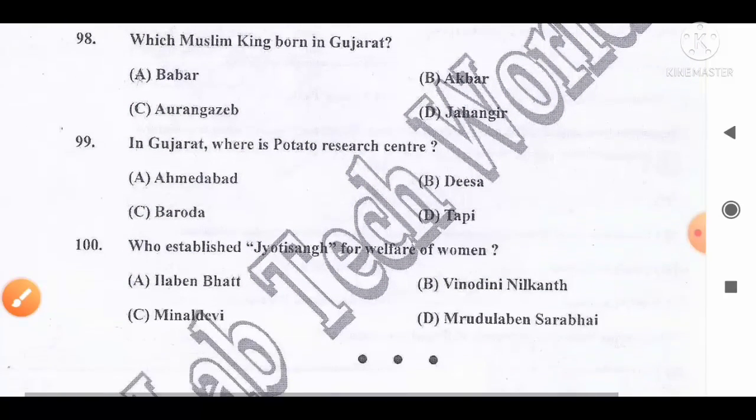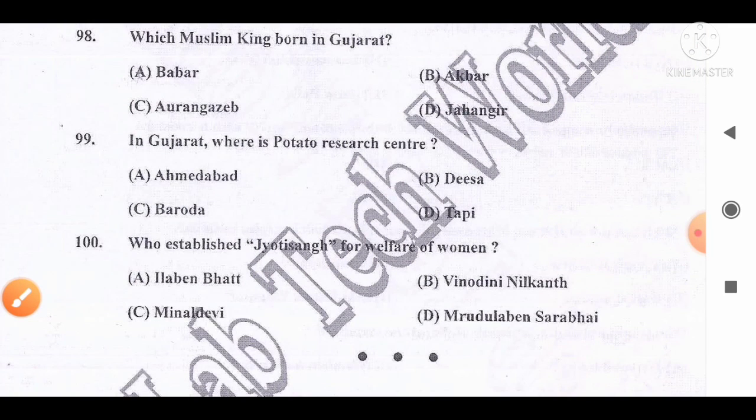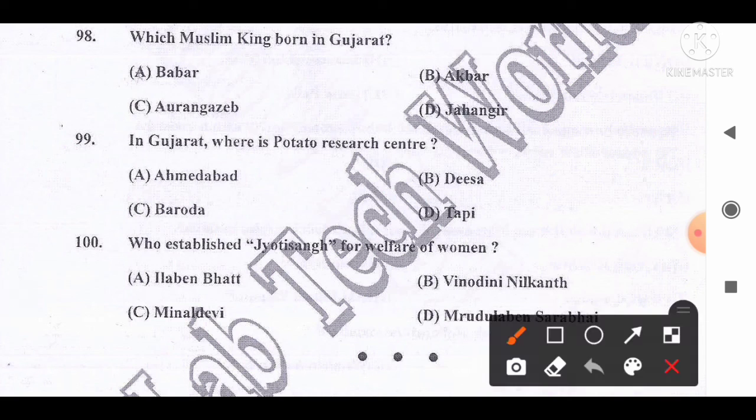Move to the next question, number 99. In Gujarat, where is Potato Research Center? The options are A, Ahmedabad, B, Disa, C, Baroda, D, Tapi. And the correct answer for this question is Disa. So option B, Disa is the correct answer for this question.